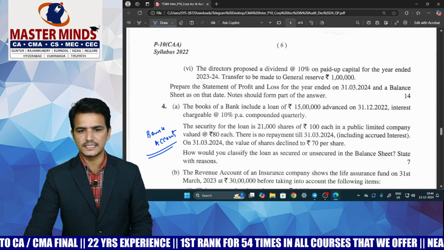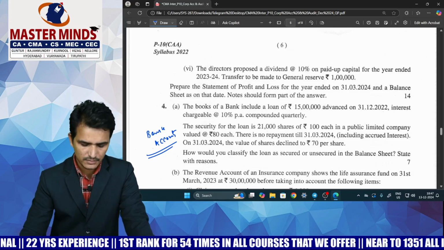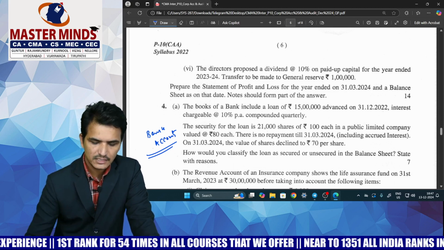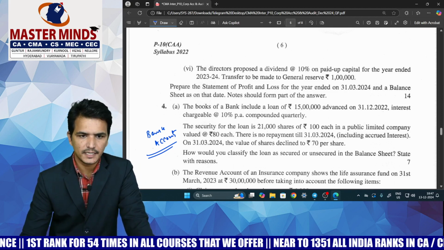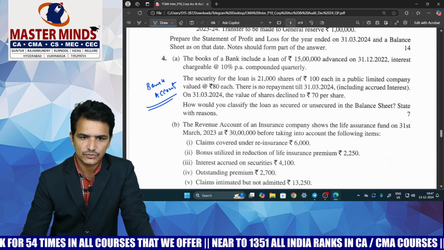So these kind of problems we already have in the CRD as well as in the assignment problems. So these models are covered in our Masterminds material also. I think this is covered in CRD number 9 and assignment 9 also. So those who have gone through the Masterminds material can comfortably answer this question also.